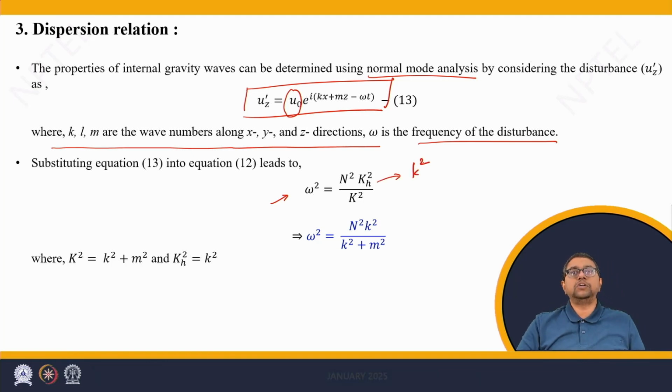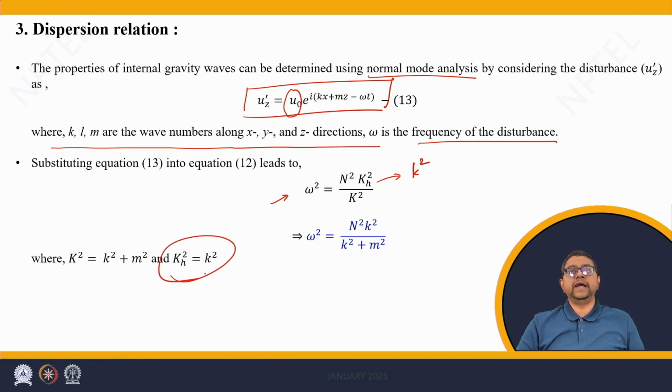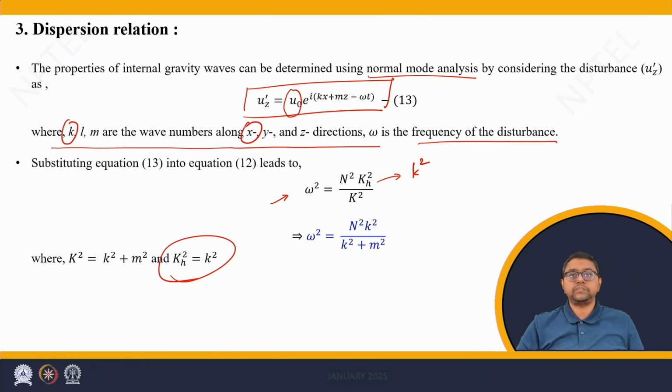This is because the horizontal Laplacian is only in the direction of x, that is del square by del x square. This gives kh square equals k square, as k is the wave number along x. The total wave number vector k square is k square plus m square.